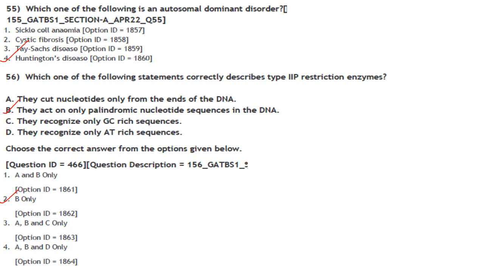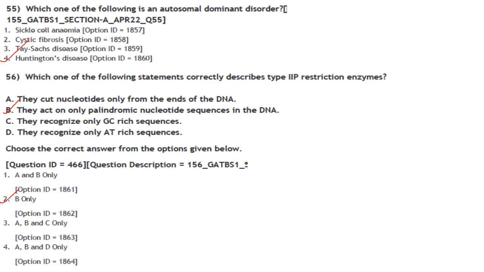Which one of the following is an autosomal dominant disorder? Sickle cell anemia is recessive. Cystic fibrosis, I already told, is autosomal recessive. Tay-Sachs disease is also autosomal recessive. Huntington's disease is autosomal dominant. So the answer here is option 4.